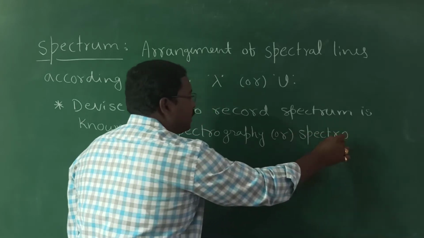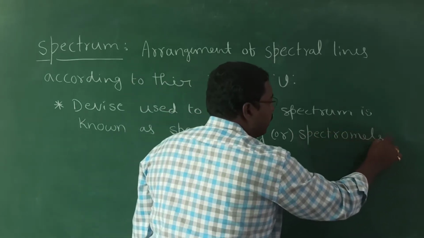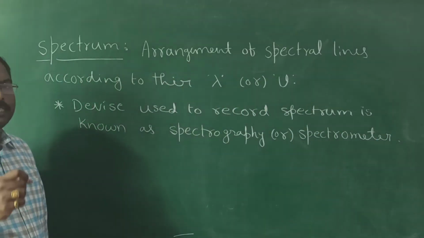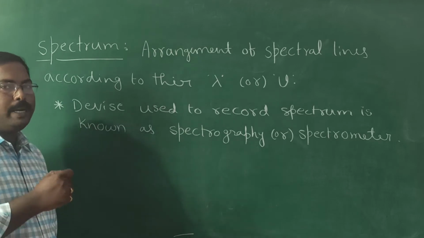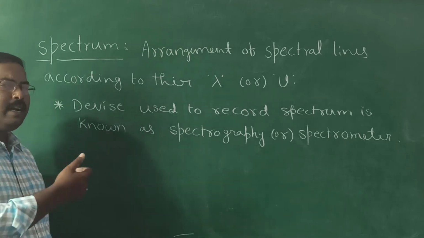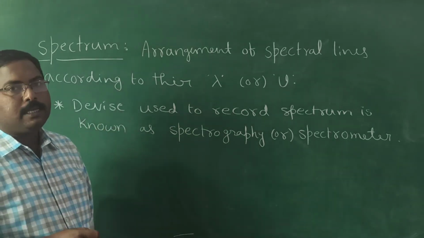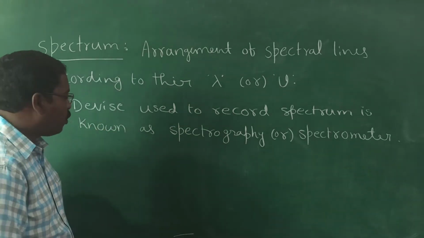Commonly it is called a spectrometer. The device used to record the spectrum is known as a spectrometer or spectrophotometer. There are different names. And the study of these spectral lines is known as spectroscopy.